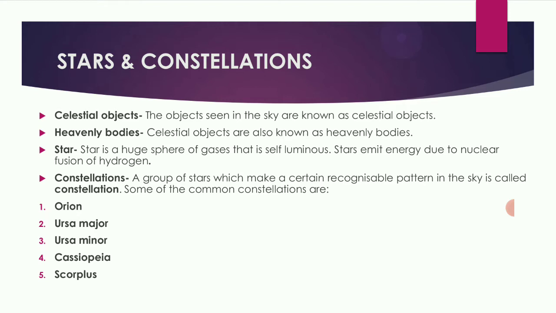Orion is a constellation of 7 bright stars. Ursa Major is also known as Great Bear or Big Dipper. It also consists of 7 bright stars and many other faint stars. Ursa Minor, we call it Little Bear.